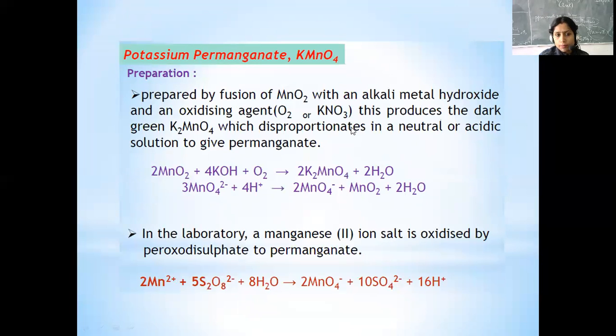Then coming to KMnO4, that is potassium permanganate. It is prepared by the reaction of manganese dioxide with NaOH in the presence of an oxidizing agent. So it produces K2MnO4, which is a dark green colored compound, which later disproportionates in a neutral or acidic medium to give KMnO4. And in the laboratory, the Mn2+ ion is oxidized by peroxodisulfate, that is K2S2O8 or Na2S2O8, to form permanganate. So there are 2 ways of preparation.